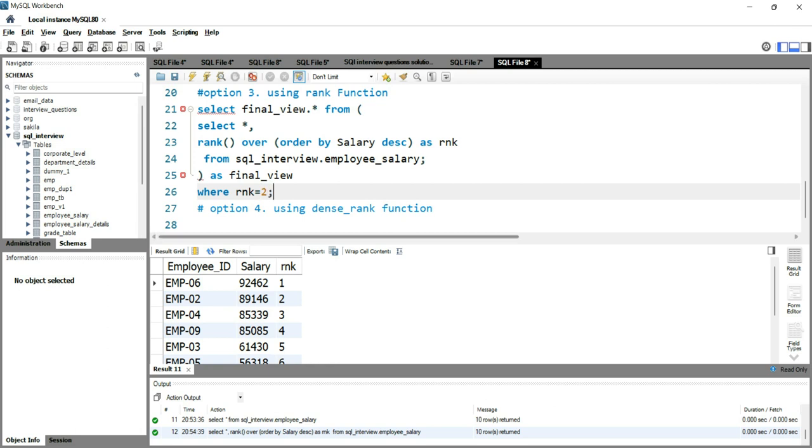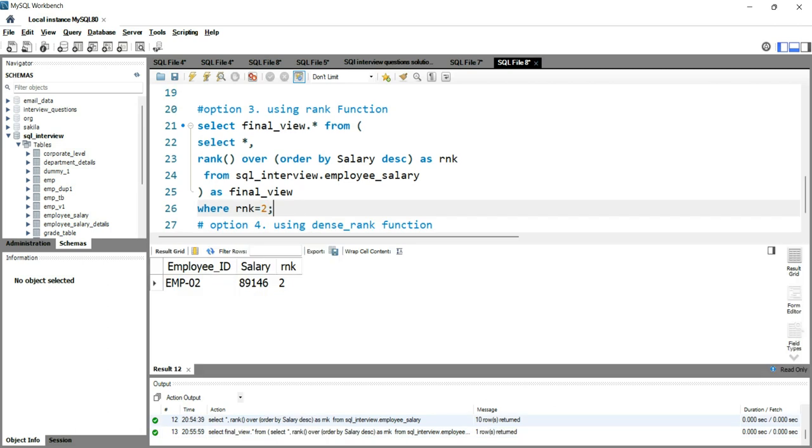Okay, now we have to remove this from here. Now if I run this query, you will get only this second row in your result set because of this where condition. So let's run this query. So you're getting employee 2, salary 89,146, rank 2.